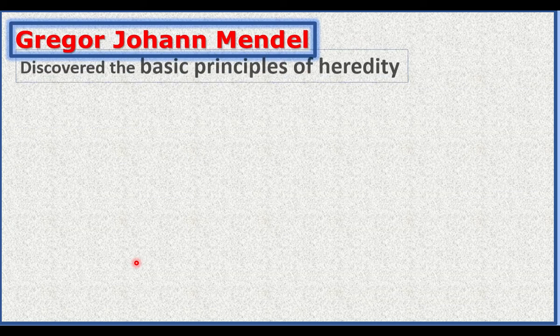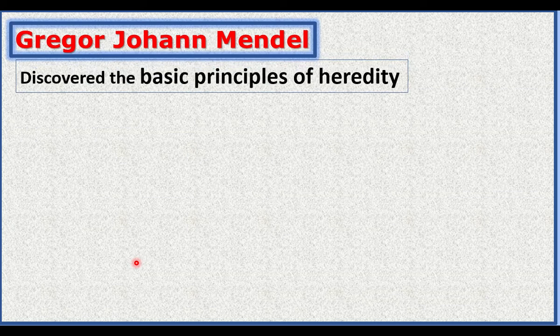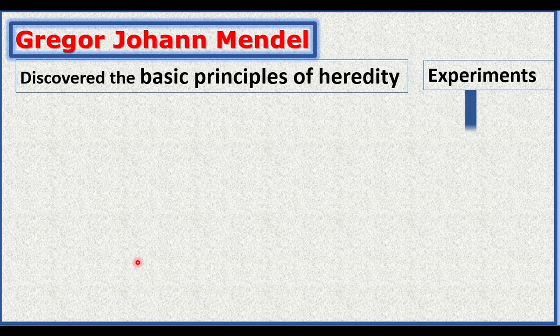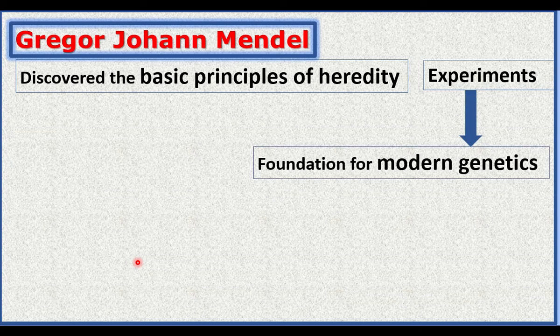He conducted experiment and discovered the basic principles of heredity. His experiments are the basics for the modern genetics.